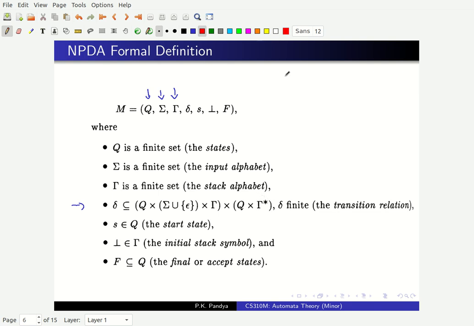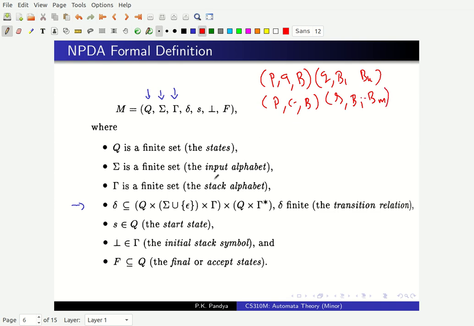So my transitions are going to be of two forms, it's going to be P A B goes to Q B1 to BK, or they are of the form P epsilon B goes to some R B1 to BM, right? Some other sequence.